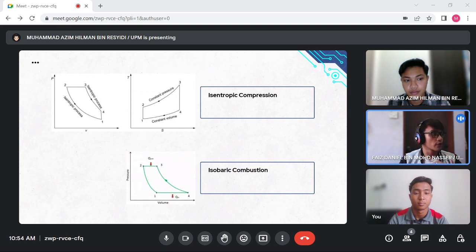And isobaric combustion is actually a combustion that takes place at constant pressure. Like Hazim said, the incoming heat will be at high temperature and tremendously increase and expand, creating a very high velocity. As you can see, the combustor itself is a closed system. Hence, the pressure will remain constant during this process until it is released to the turbine.